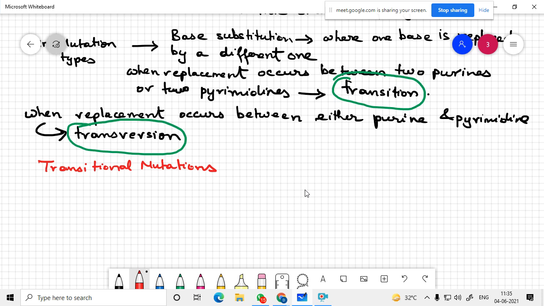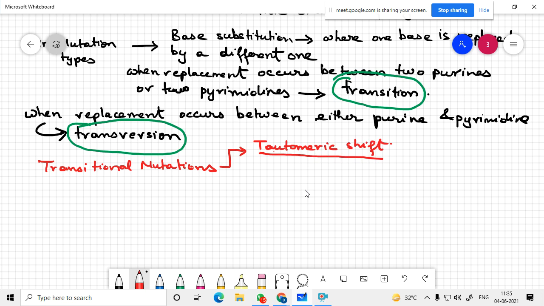Okay, so transitional mutation, the first thing which you read about is known as tautomeric shift. I will draw the diagram before, but I must explain this.